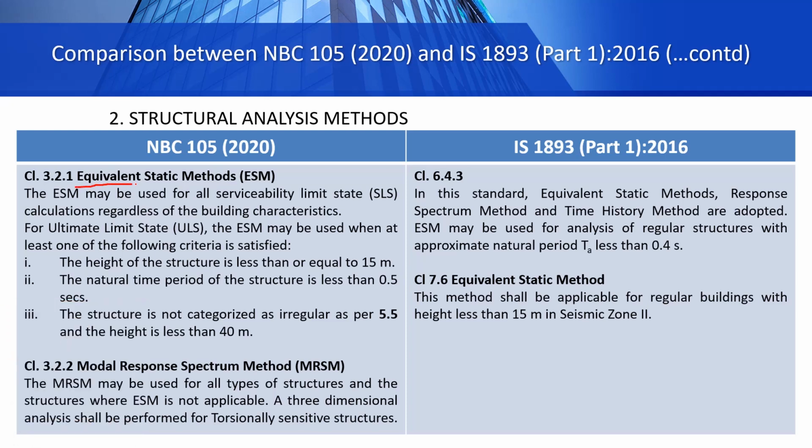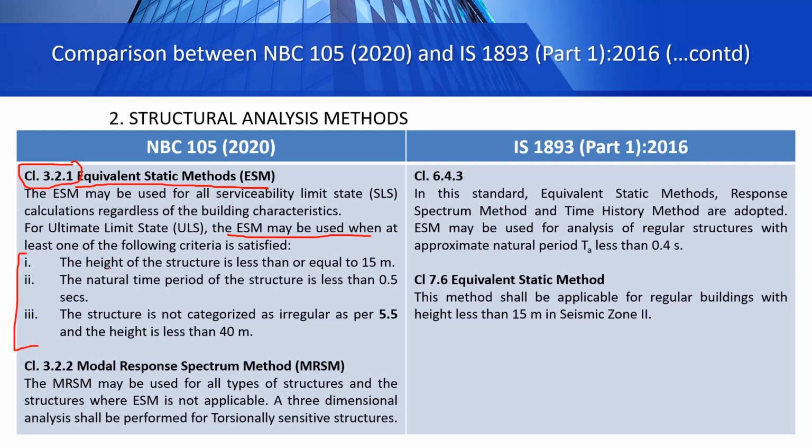The most common method that we use for the analysis of our regular buildings is the equivalent static method. So in which case can the equivalent static method be used? According to clause 3.2.1 of the new Nepal National Building Code, the equivalent static method may be used when at least one of the following criteria is satisfied. So we have three criteria here.